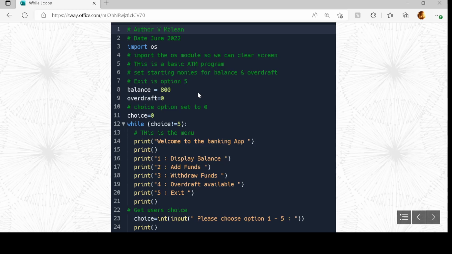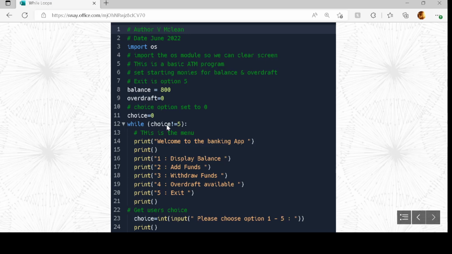So, having a look at the code. I start off the same way: author, date, import OS, because I want to import the feature that allows me to clear the screen. I'm setting the balance to £800 and I'm setting the overdraft at 0. And I'm given a choice, with a start value of 0. I'm only doing that so that I know that it will go into this menu at least once. It's known as initializing variables.